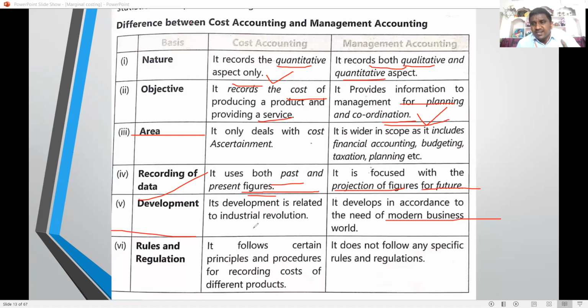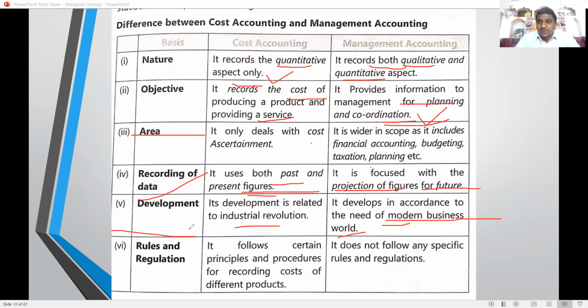Next, industrial level. Cost accounting arose in the industrial revolution, so it is used in industry and also in the service sector. Management accounting developed in accordance with the modern business world. Cost accountants follow certain rules, but management accounting does not follow certain rules. So, simply, cost accounting only records quantitative information and does not give suggestions or interpretations, but management accounting gives suggestions and qualitative information, says which one is correct and which is not, and interpretation is also available in management accounting.